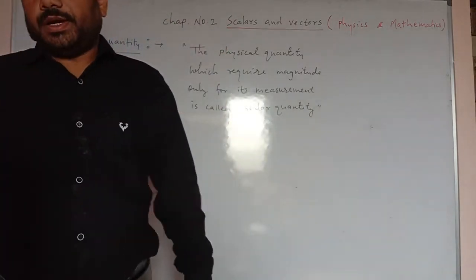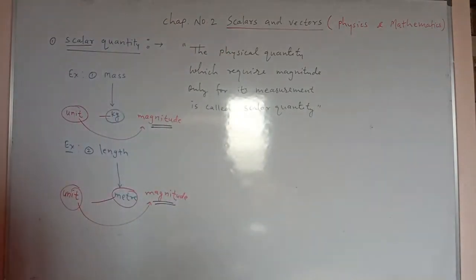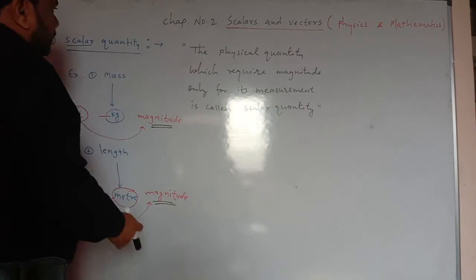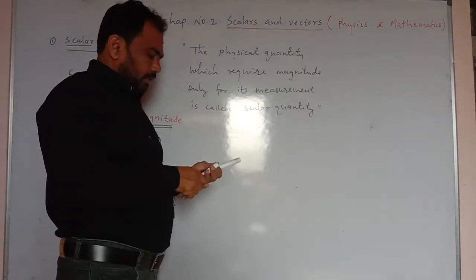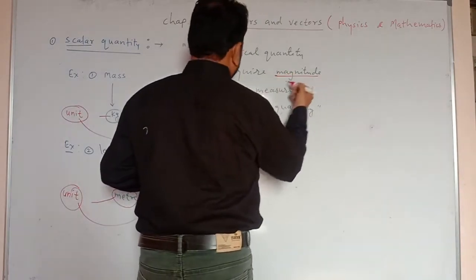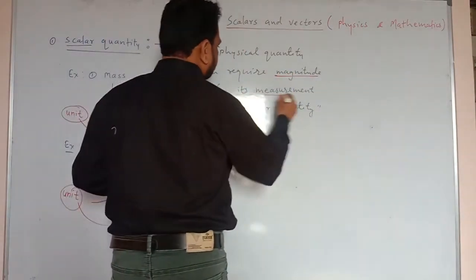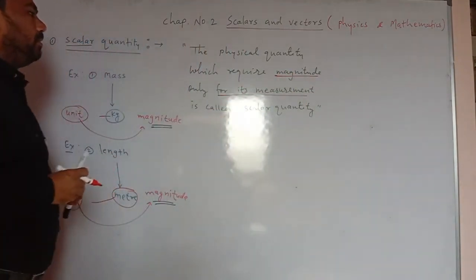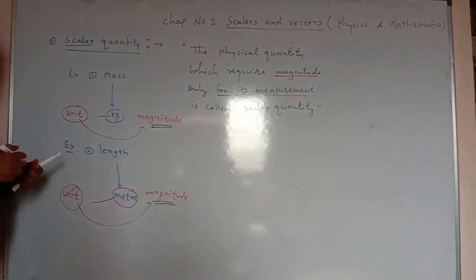You should memorize this definition of scalar quantity. That is, it requires only magnitude for its measurement. Such types of quantities are called scalar quantity.